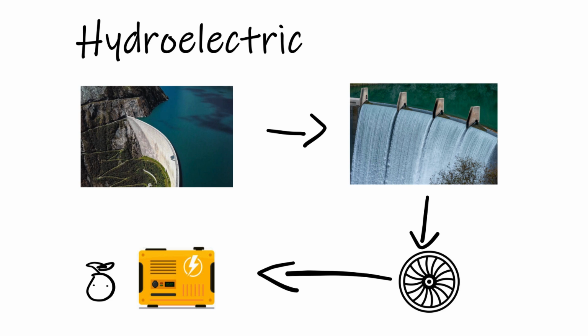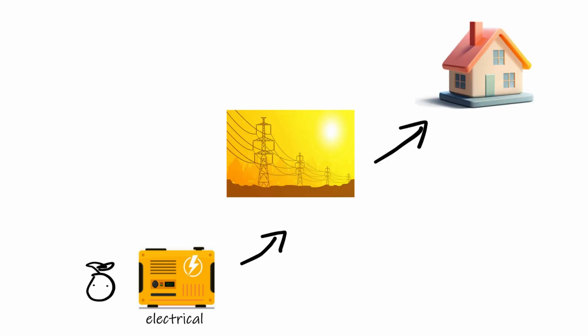Hydroelectricity power generation starts with a dam with reservoirs that store water. It uses water's natural flow to turn the blades of the turbine, connecting to a generator. So the potential energy of water turns into kinetic energy, further spinning the turbine, turning into mechanical energy. Last step is the generator converting this mechanical energy to electrical energy. Once that is done, the electricity is sent through electrical grid to be used for home and businesses.